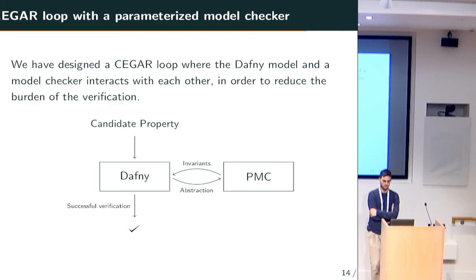Regarding the CEGAR loop, even if you find more invariants, there are sometimes cases where you might need to assert some kind of trigger in Dafny to get the proof to go through. You might not get an automatic proof. Is that something you ideally want to completely automate away, or is there some expectation in your final goal that you might need to tweak the proof to get it to go through?